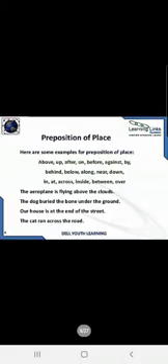Alright? Children, let us see some more examples. Above, up, after, on, before, against, by, behind, below, along, near, down, in, at, across, inside, between, over. All these are prepositions of place. Let us see some in the form of a sentence.